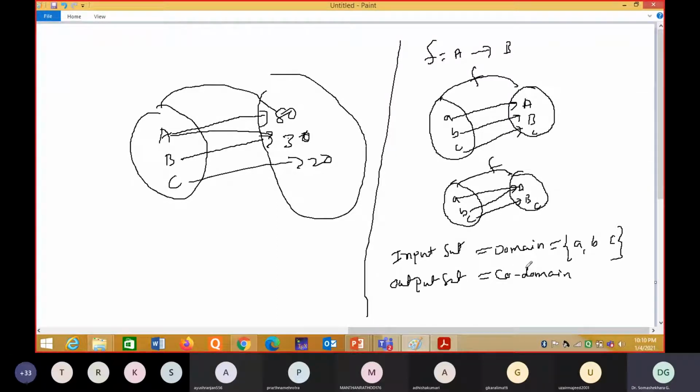The codomain is, what is the output set here? A, B. This is the output set. Correct? The output set is also called the range.